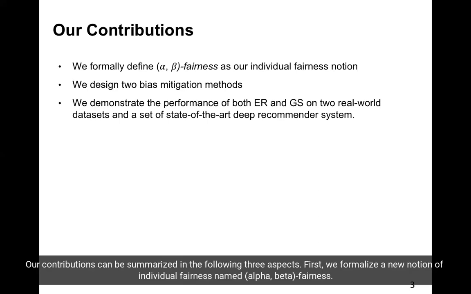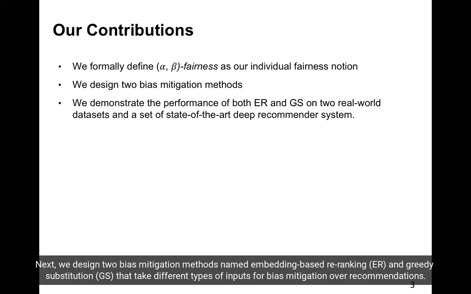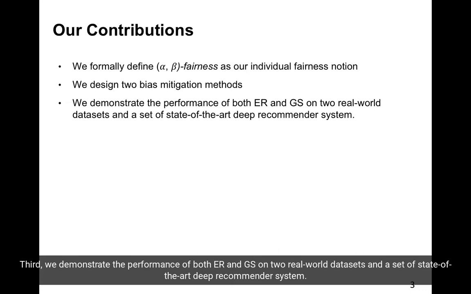Our contributions can be summarized in the following three aspects. First, we formalized a new notion of individual fairness named alphabet fairness. Next, we designed two bias mitigation methods named embedding-based re-ranking, abbreviated as ER, and greedy substitution, abbreviated as GS, that take different types of input for bias mitigation over recommendations. Third, we demonstrated the performance of both ER and GS on two real-world datasets and a set of state-of-the-art deep recommender systems.